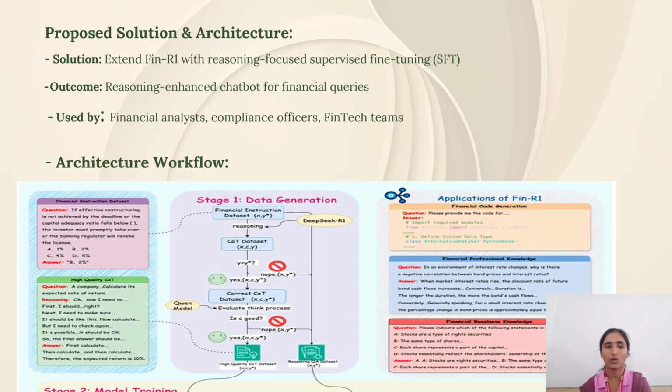Our architecture flow shows FIN-R1 built using key training stages: supervised fine-tuning and reinforcement learning. First, raw financial data is collected and pre-processed into a dataset with clear reasoning steps.